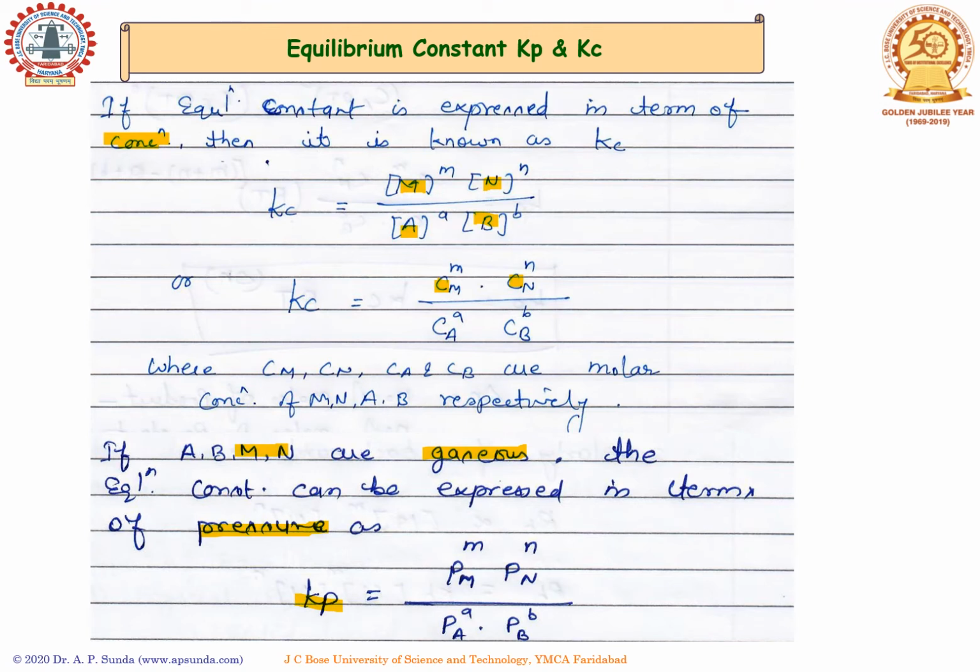If we define it in terms of pressure, the term concentration is replaced by the term pressure: the pressure of product M multiplied with the pressure of product N divided by the pressure of reactants A and B.